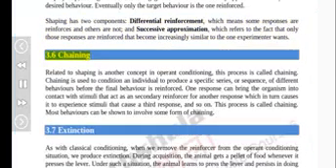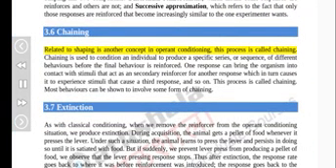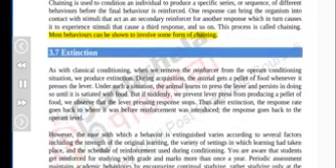3.6 Chaining. Related to shaping is another concept in operant conditioning. This process is called chaining. Chaining is used to condition an individual to produce a specific series, or sequence, of different behaviors before the final behavior is reinforced. One response can bring the organism into contact with stimuli that act as a secondary reinforcer for another response, which in turn causes it to experience stimuli that cause a third response, and so on. This process is called chaining. Most behaviors can be shown to involve some form of chaining.